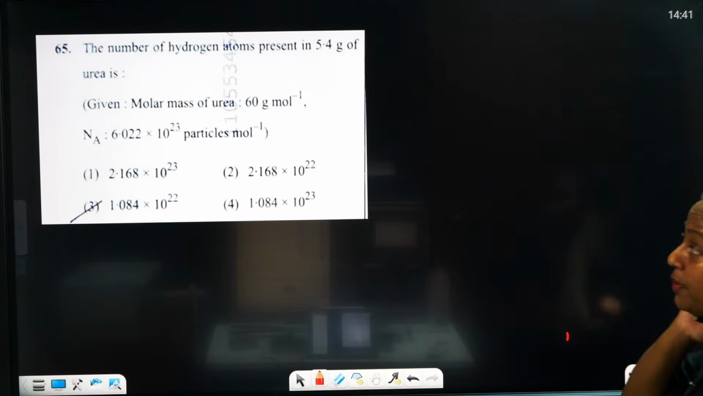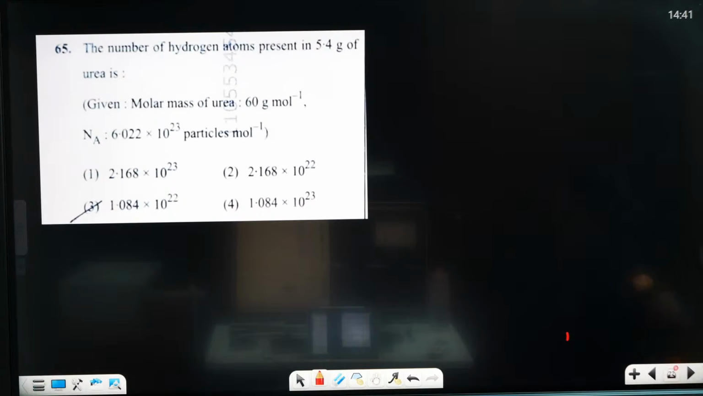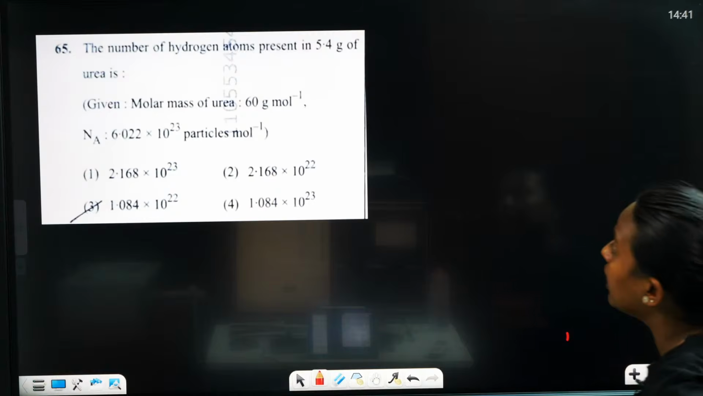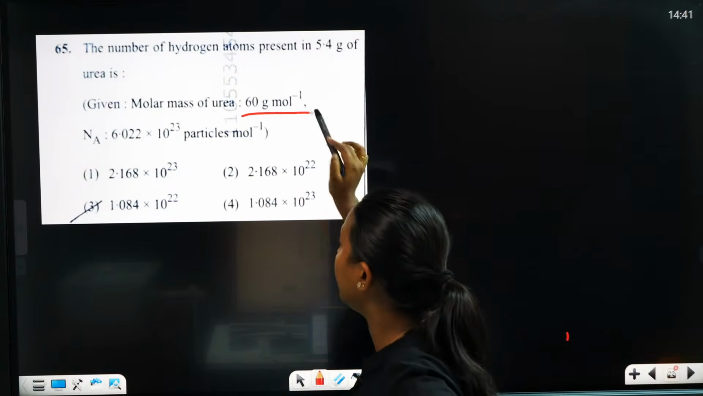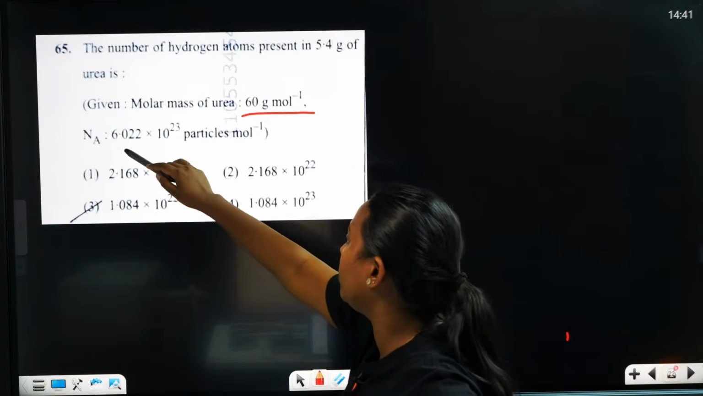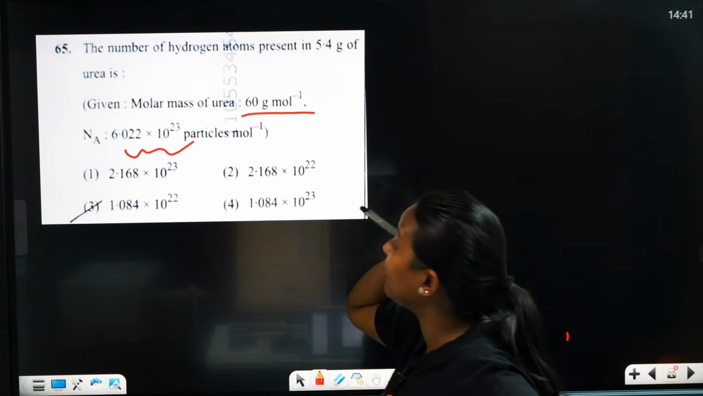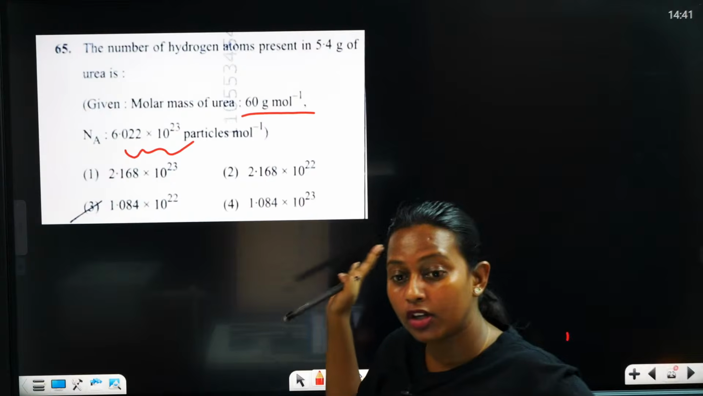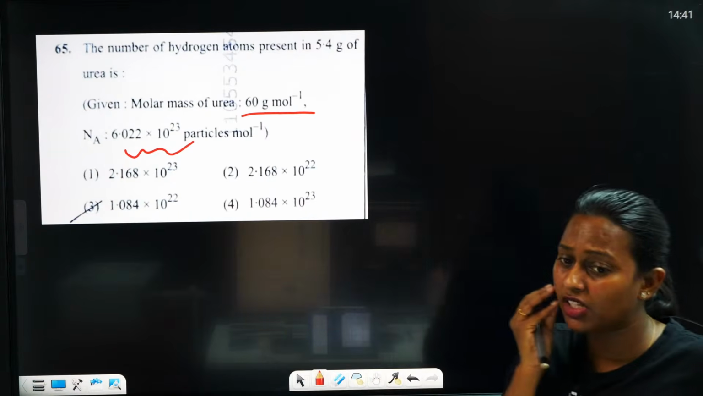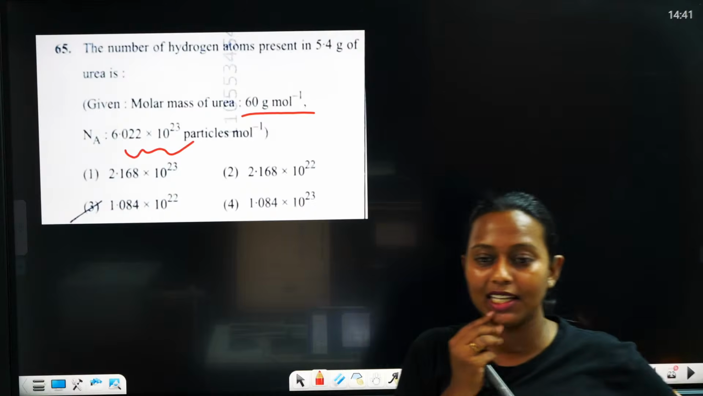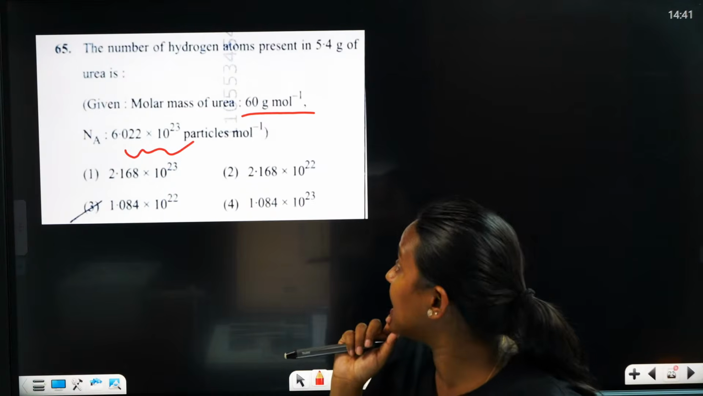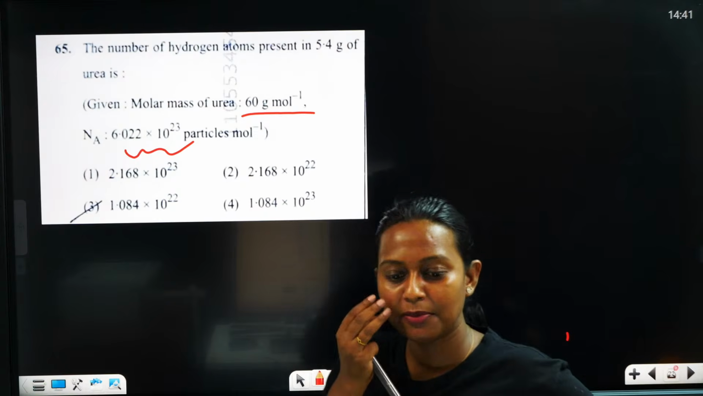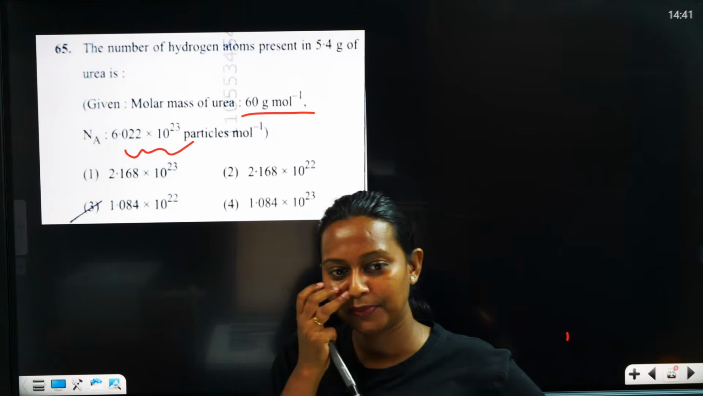The number of hydrogen atoms present in 5.4 gram of urea, the molar mass is given. We know Avogadro's number. So what is the correct answer? It is a mole concept question, and the mole concept is very important. You are saying C. Is it really C?